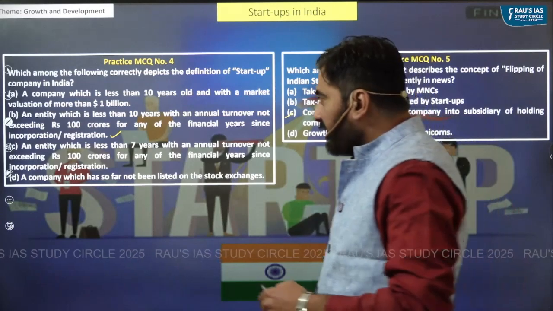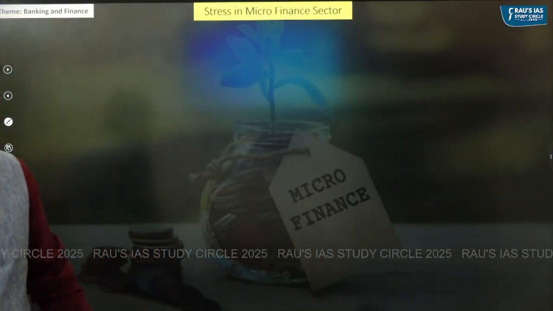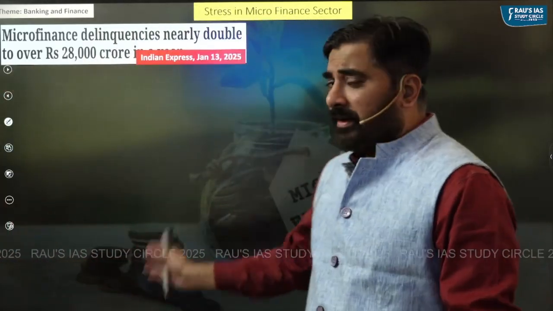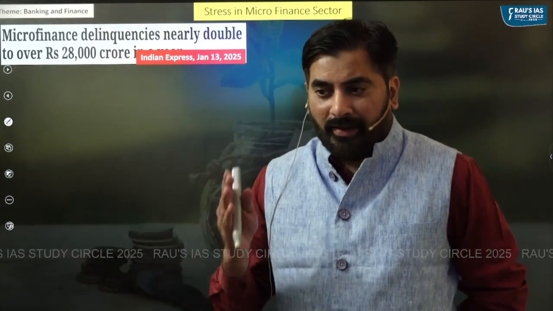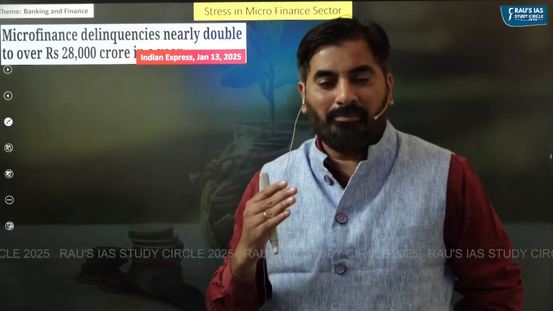Let us now move to the next topic. The next topic is with respect to stress in the microfinance sector. Recently, the Reserve Bank of India has published the Financial Stability Report, in which RBI has raised concerns with respect to the rising stressed assets in the microfinance sector.